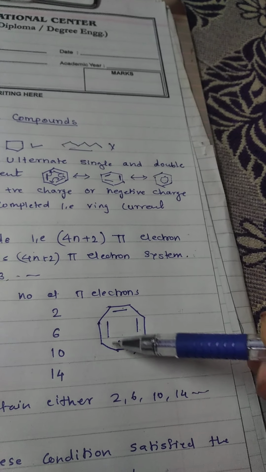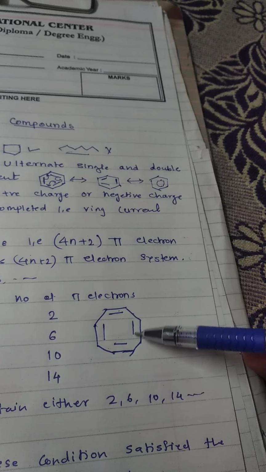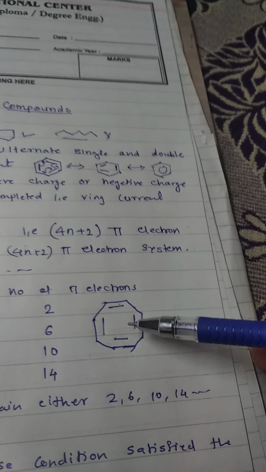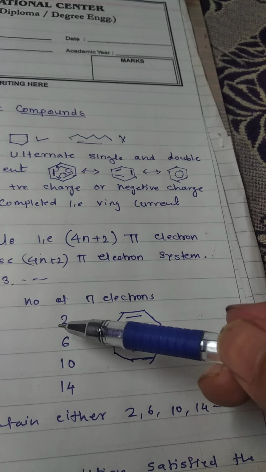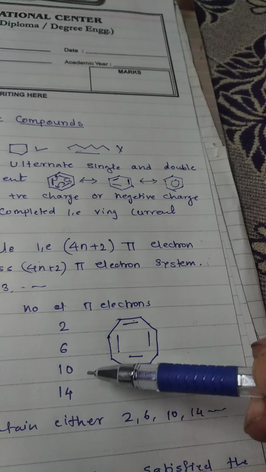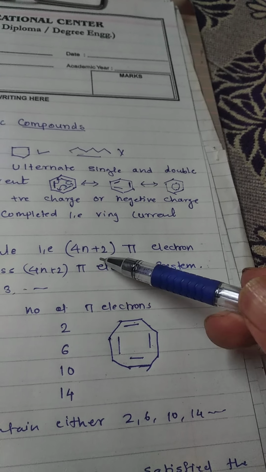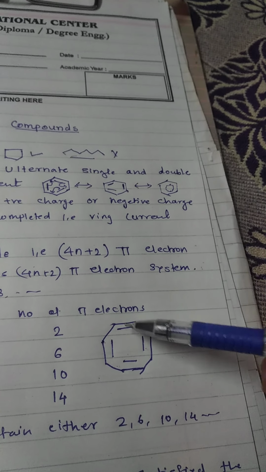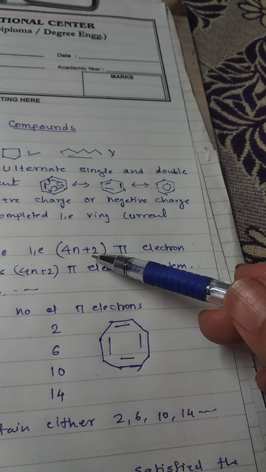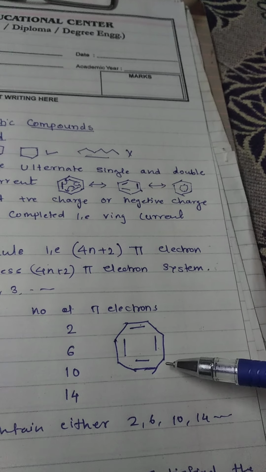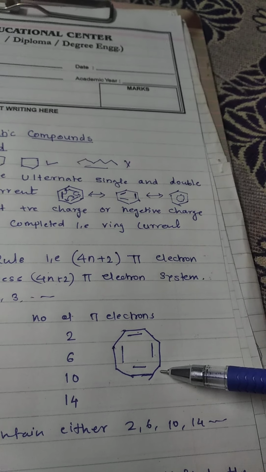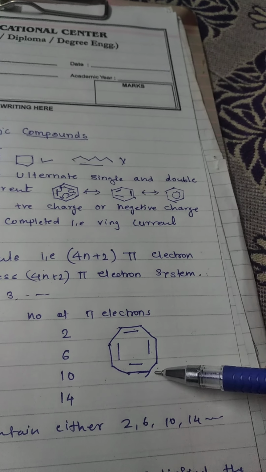It is cyclic, it contains alternate single and double bonds. But see how many electrons it contains? 2, 4, 6, 8. So it contains 8 electrons, so it does not obey Huckel's rule. Though it is cyclic and conjugated, it does not obey Huckel's rule. So such compounds are not aromatic.